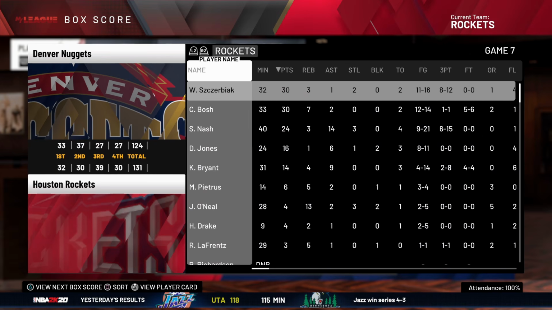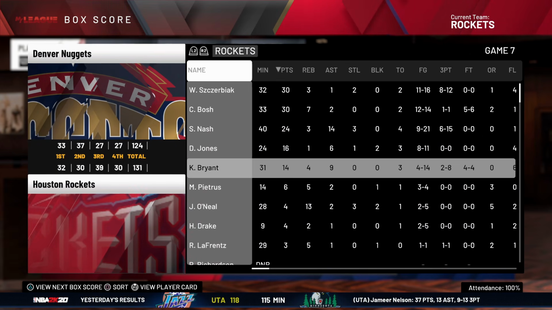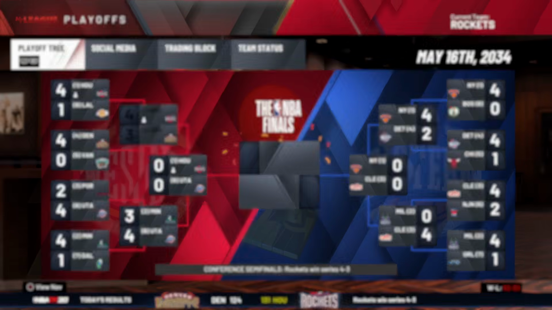We win, winning game 7 by 7 points. Wally puts up 30. So yeah, he's a good role player, while Kobe actually shot 4 for 14 and Jermaine O'Neal grabbed 13 boards. Yeah, our whole team's coming together nicely. That's great.